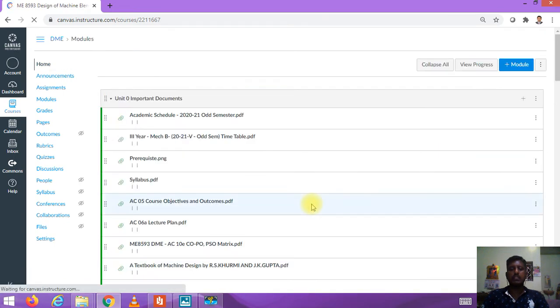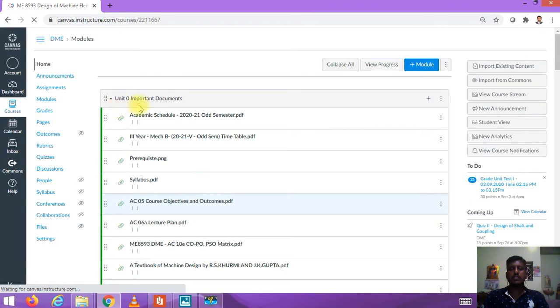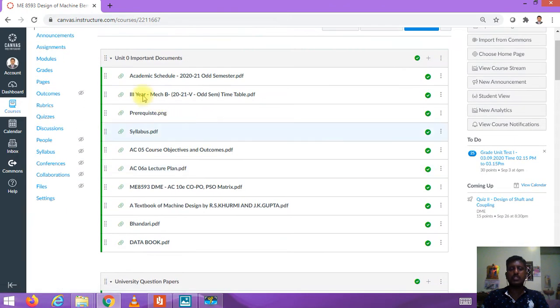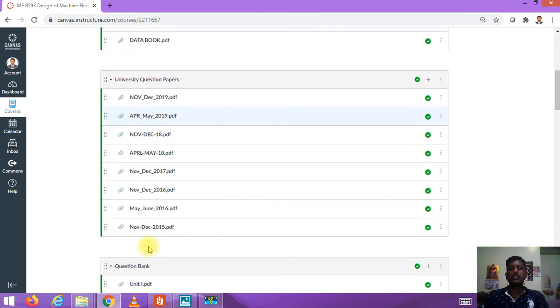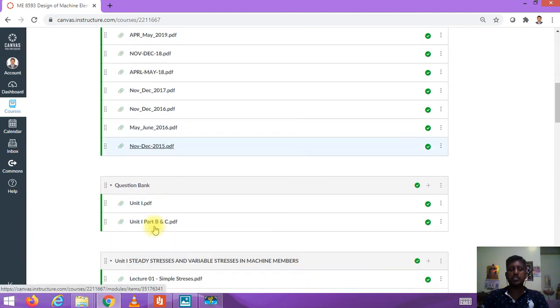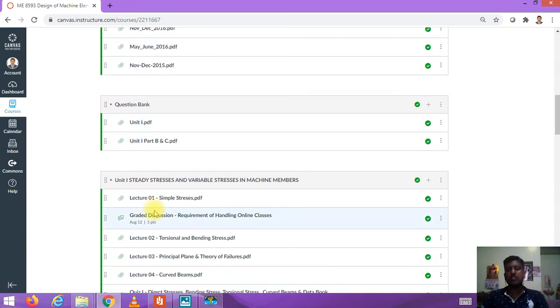I have subdivided the course into many modules. First, I have given Unit 0, important documents, which consists of the academic schedule, timetable, prerequisites, the syllabus, objectives and outcomes, and lecture plan. I also have the CO-PO mapping, the textbooks for this subject, and university question papers. I have given a question bank which consists of 2-mark and big questions.